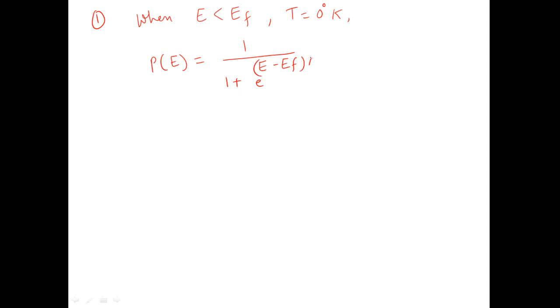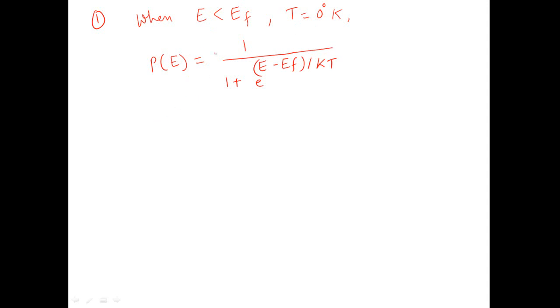The first case is when energy E is less than EF and temperature is 0 degree Kelvin. Our Fermi function P of E is 1 upon 1 plus e raised to the power (E minus EF) upon kT. Let us substitute this condition.